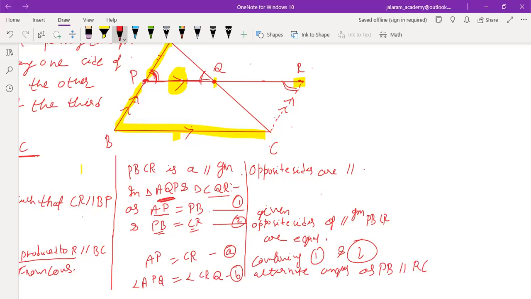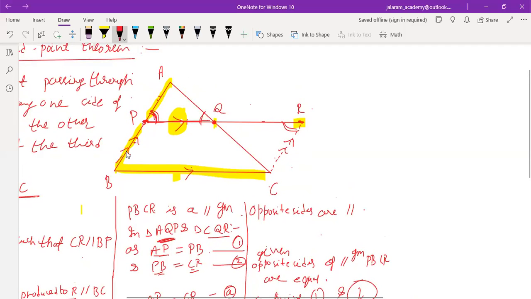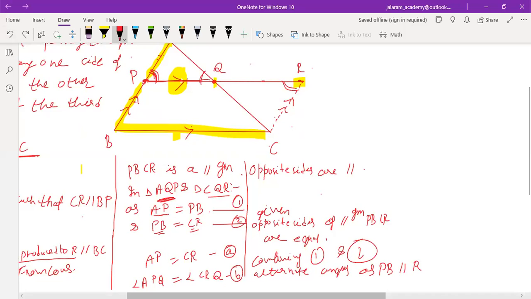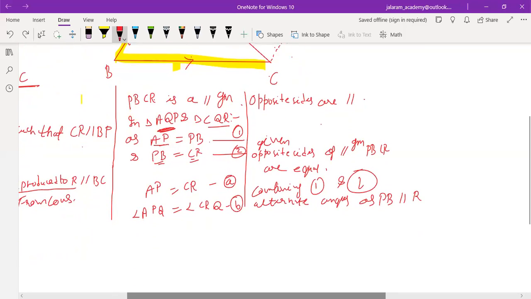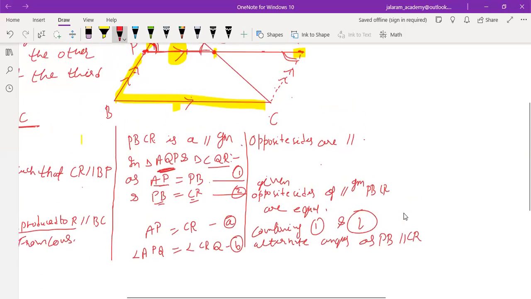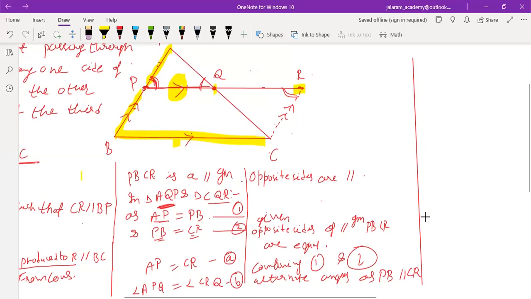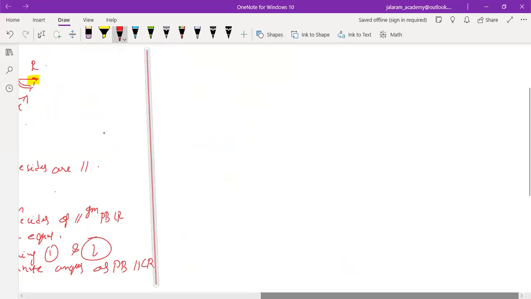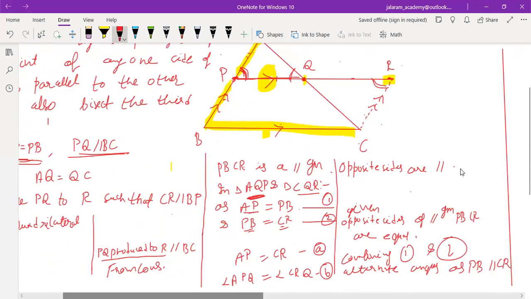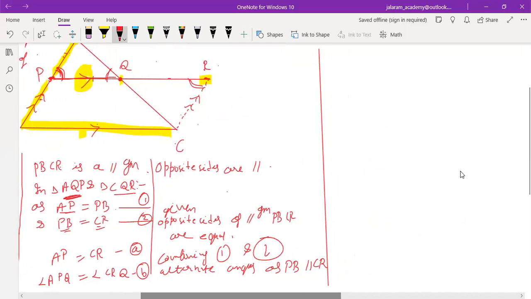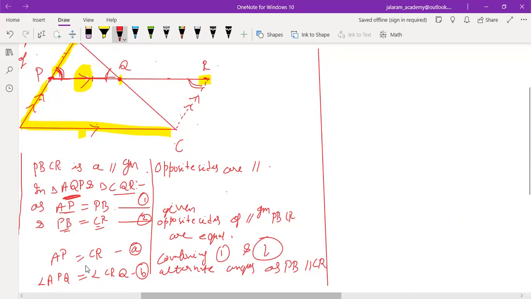Understood? PB, when produced, is a part of line AB. So they are parallel to each other. Is that clear to you? Yes.